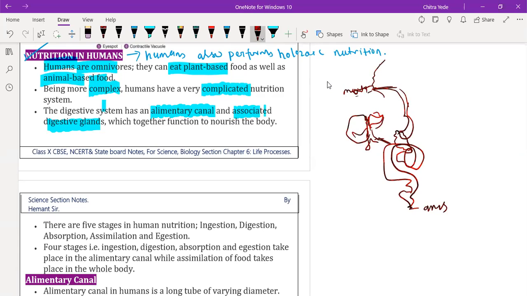In between, various digestive glands are associated. They secrete digestive enzymes in order to digest the food. And all these digestive glands and the alimentary canal work together to nourish the body in order to stay alive.